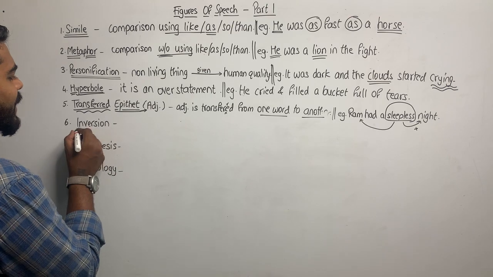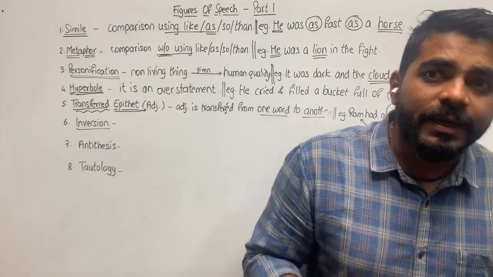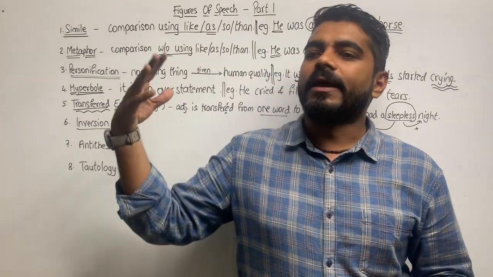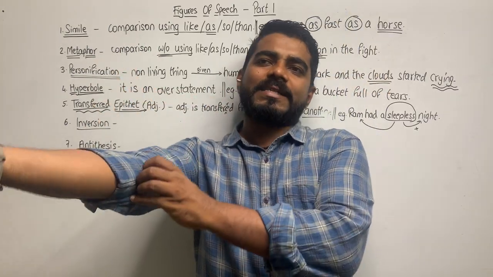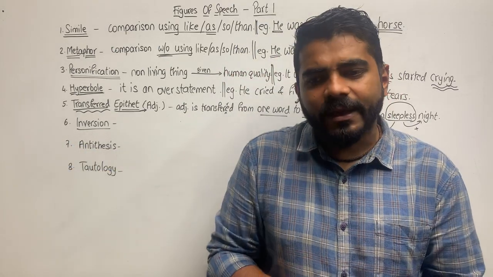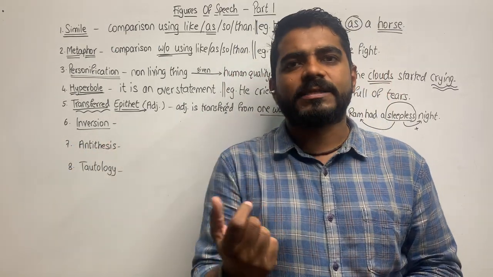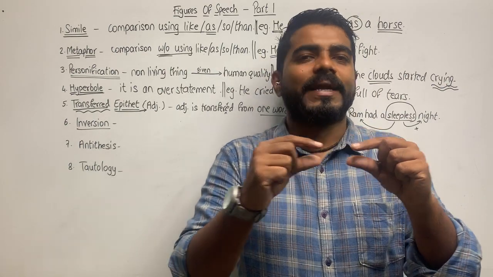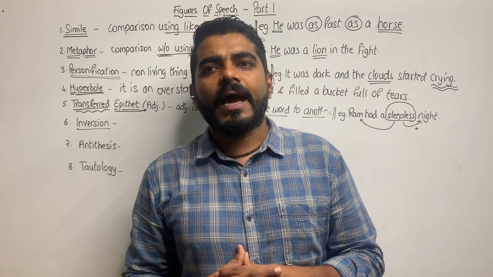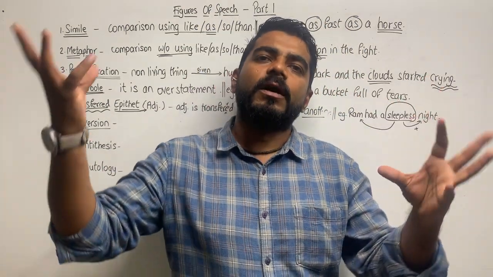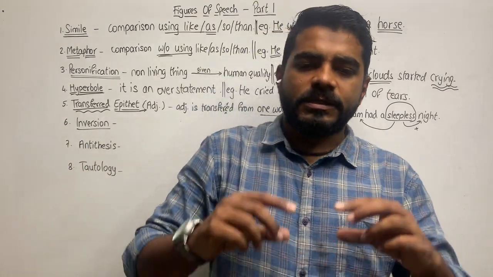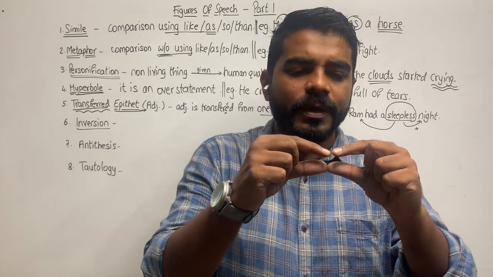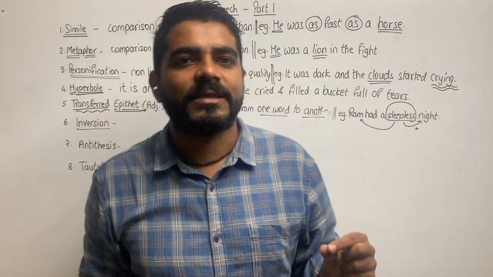The next one is inversion. Now see, whenever we read sentences in chapters, in essays, in letters, in magazines, in novels, when we read chapters or essays or prose, basically, they have to be following a particular sentence framing. Okay, they cannot have some other word in place of some other word, or the sequence of the sentence cannot be changed, or the sentence has to be a complete grammatically correct sentence.